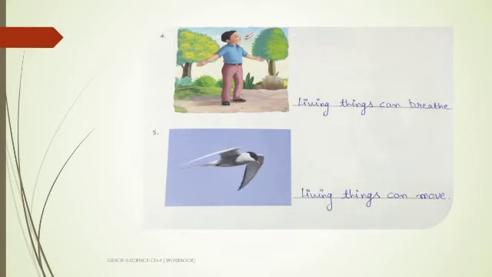Okay, so here we have completed the solution of our workbook. Here we come to an end of our chapter number 4, which is living things and non-living things.